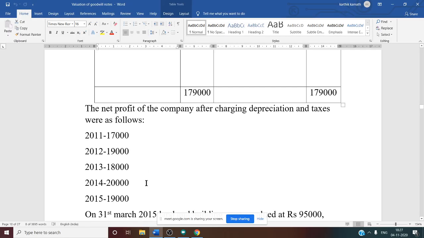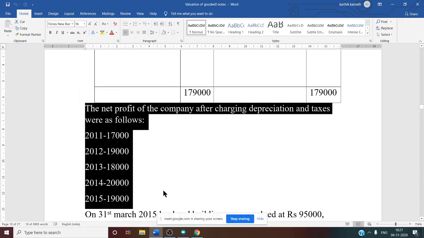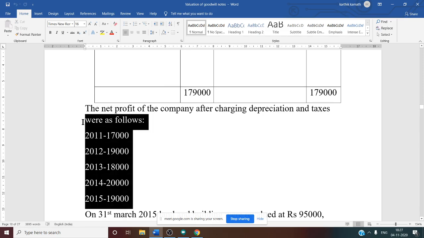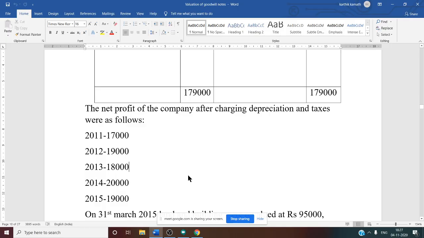So if you see the notes, what I have given in the first, in that this was missing because of a typing error. So again I have sent the notes, now this is included. So please see that. The net profit of the company after charging depreciation and taxes were as follows.